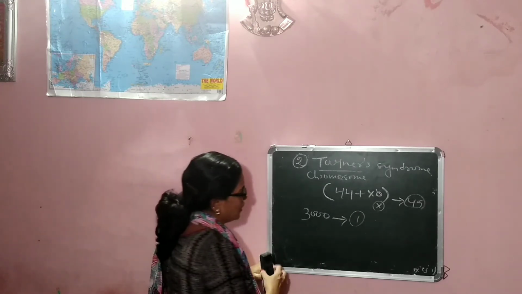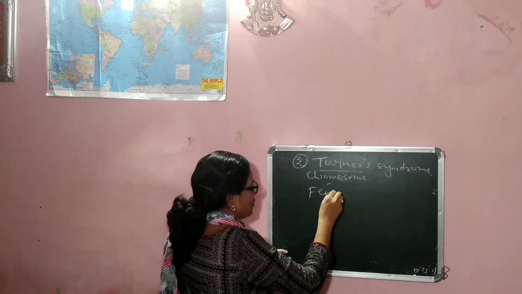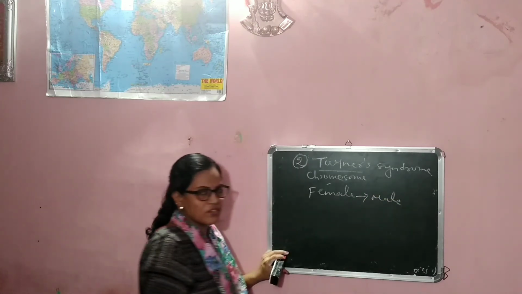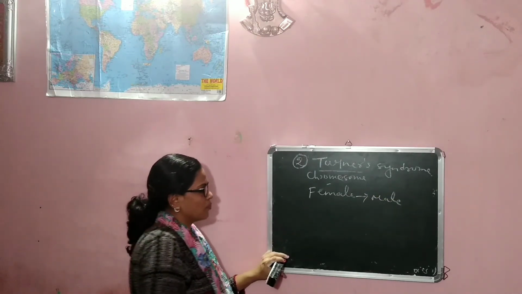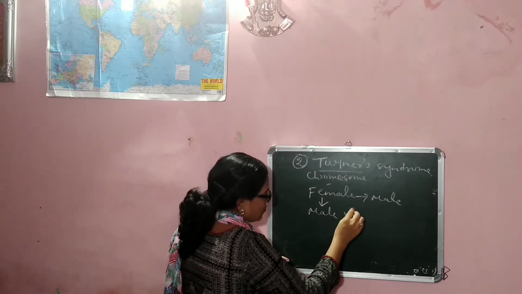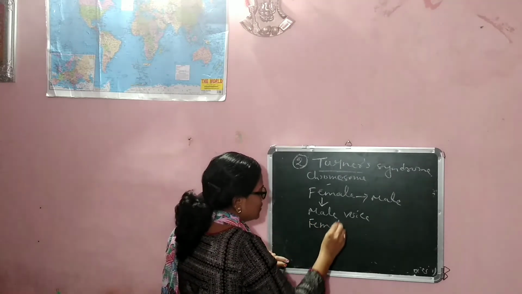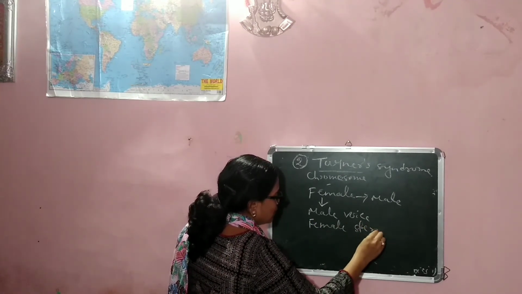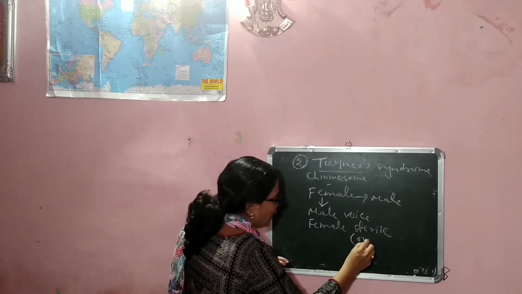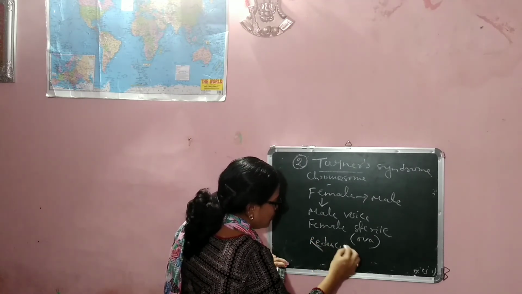In this disorderness, the female contains male characters because of the absence of one X chromosome. The female has a male voice, and the female is sterile. Sterile means the female cannot produce ova, and has a rudimentary or reduced uterus.